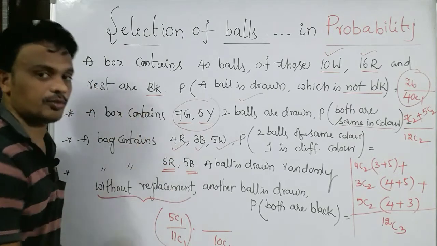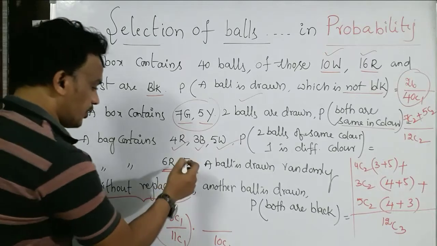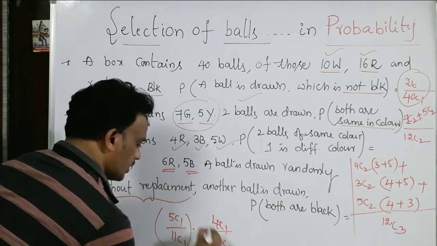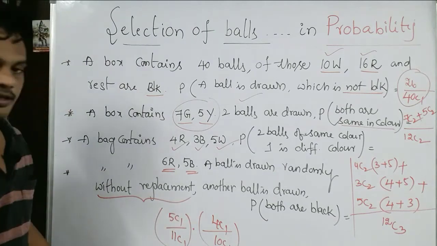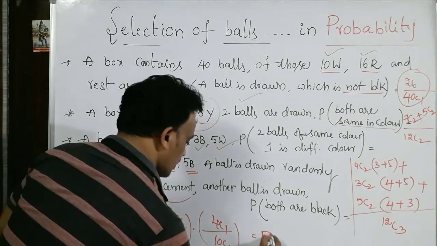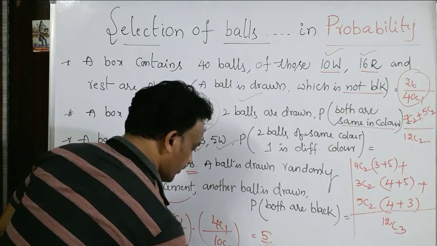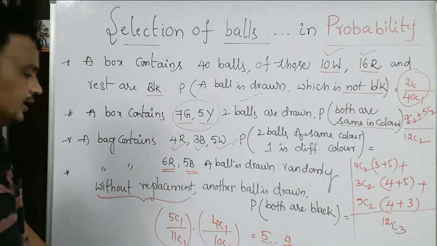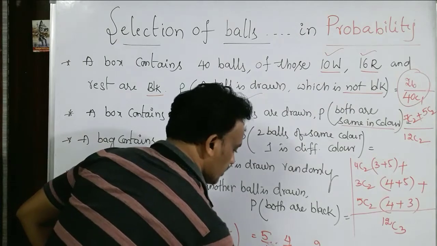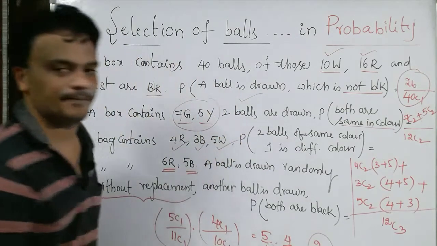Now we have only 4 balls, right or not? So from the 4 you are going to get one more thing. Why? Because the second ball is also red. Yes, these are all the chances. So your answer is 5 by 11 times 4 by 10, which is simply 2 by 11 chances, right or not?